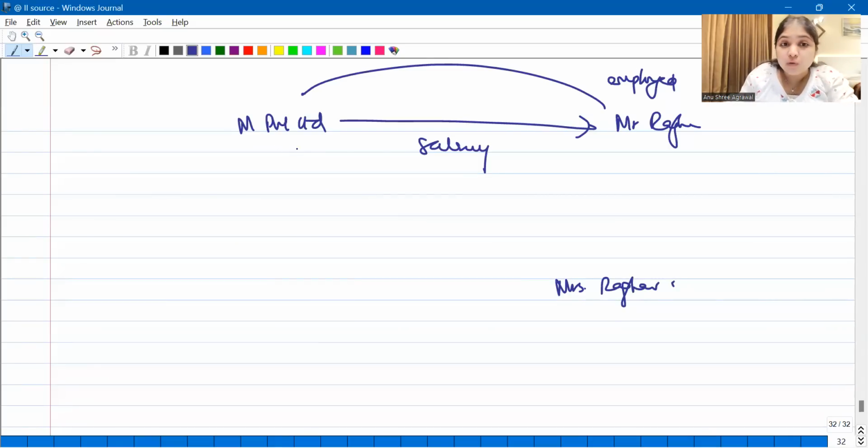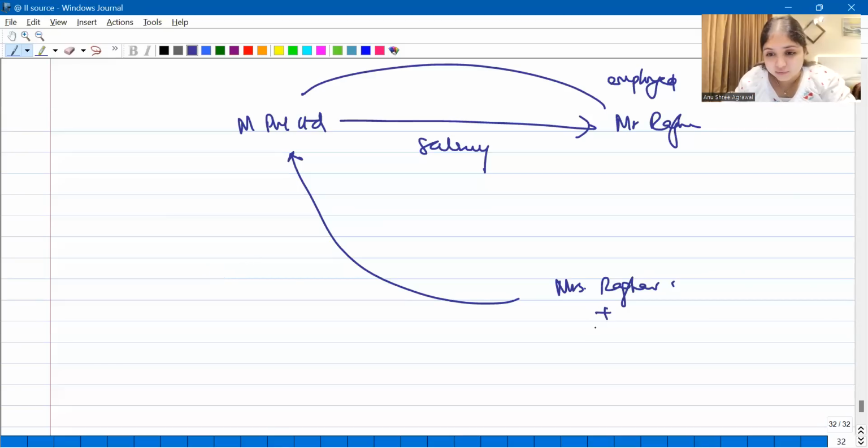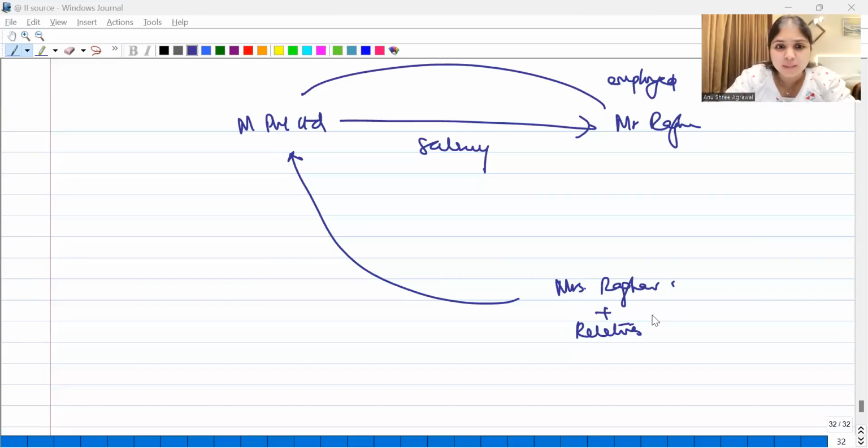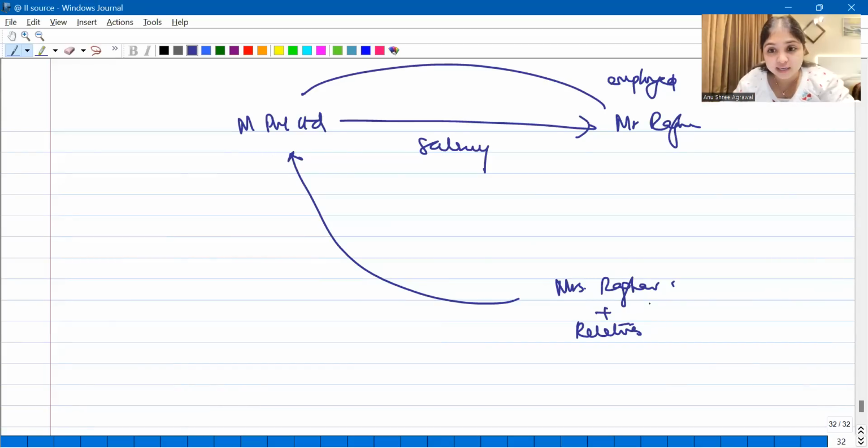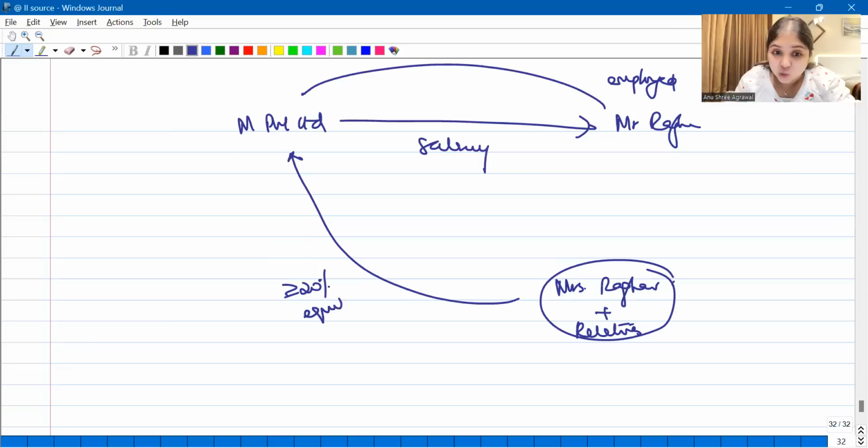Now, in the same M Private Limited, if Mrs. Raghav plus her relatives put together have, do you remember, do you know the concept? If Mrs. Raghav plus her relatives put together have at least 20% shares in M Private Limited, what kind of shares? 20% equity shares.